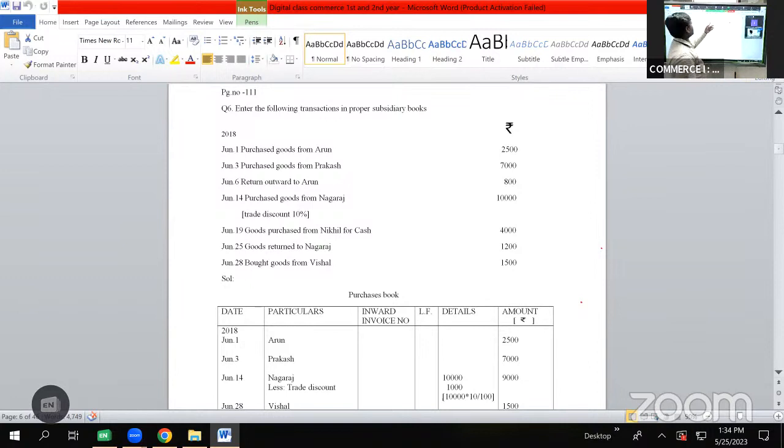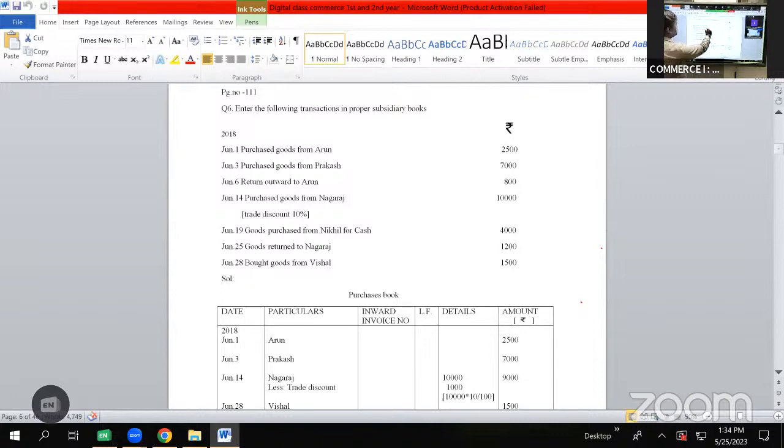But for problem number 6, it is given as enter the following transaction in proper subsidiary books. Proper subsidiary books in the sense we need to read the transaction and identify whether the transaction will be recorded in purchases book or in purchase returns book. The transactions are given for the year 2018 for the month of June. Let us go through the transactions. Purchase goods from Arun. So it is a transaction of purchases. We'll be preparing purchases book.